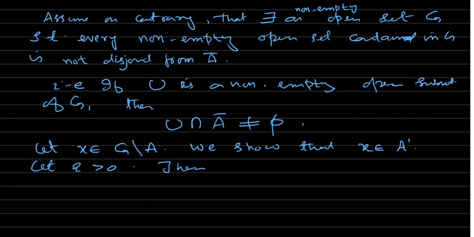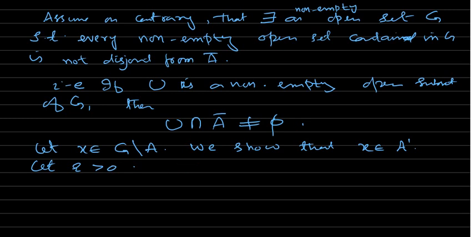So we need to show that X is in a derived set. This X is in G but not in A, so it is an interior point of G. So there is an open sphere with center X and some positive radius such that the open sphere is a subset of G.